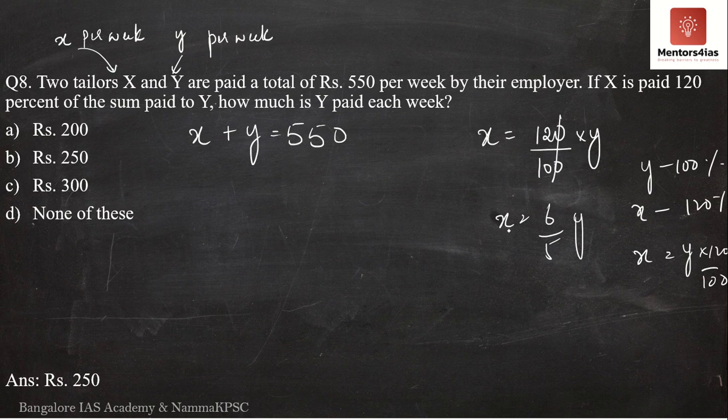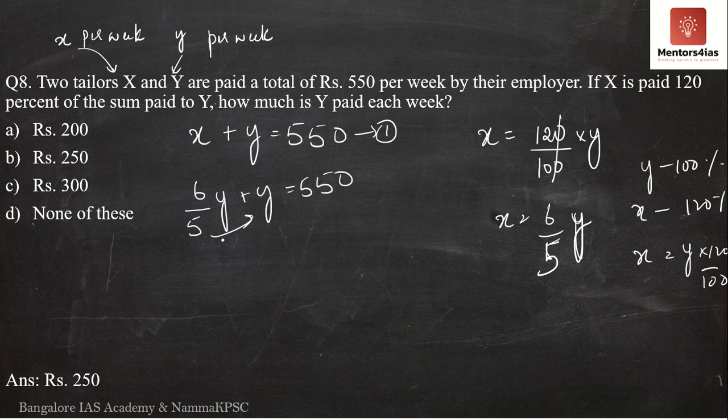So I will now substitute X as 6 divided by 5 into Y in the first equation over here. I will substitute X as 6 by 5 into Y plus Y is equal to 550. Now taking LCM and then substituting, cross multiplying Y to the other side and bringing it to the right hand side, what do we get?